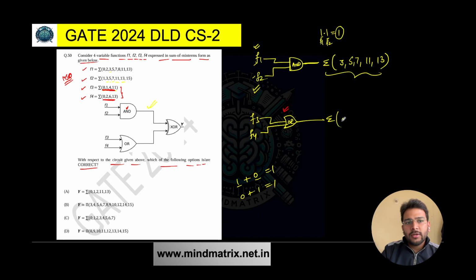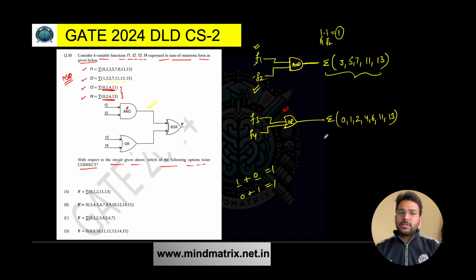So you will be getting 0, 1, 2, 4, 6, 11 and 13. This is what you are getting here. Now finally you need to perform XOR between the outputs of these two. You have to perform the XOR.